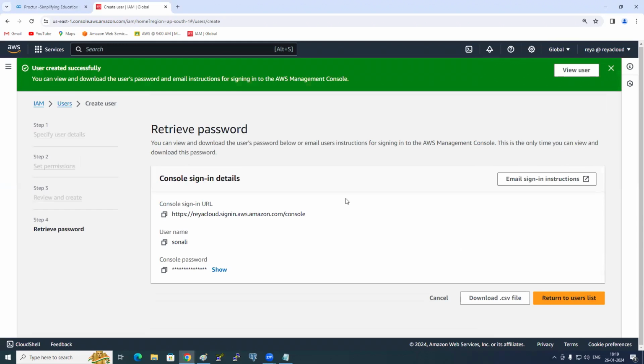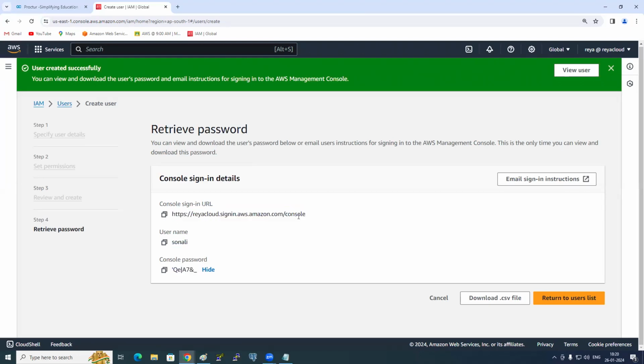See, the user got created. What is this URL? This is the IAM user sign-in link. So I created a username called Sonali, and a password. Do you see this? This is a Bluetooth password. Yoga style password. So here we have the username, password, and the URL.